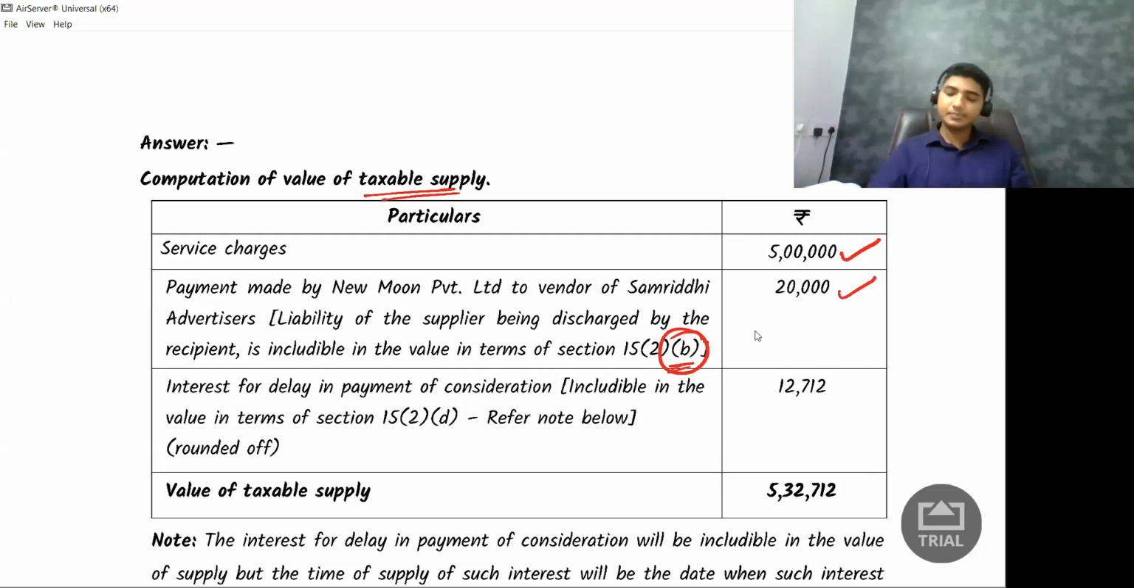Next, this 15,000 rupees, whatever is there, includes GST portion as well. So I have to exclude GST portion. So what is the formula I'm putting? 15,000 into 100 divided by 118. I'm going to get 12,712, and the value of taxable supply is going to be 5,32,712 rupees. Don't worry, I'll share the question sheet with you so that you can do it after this particular class.